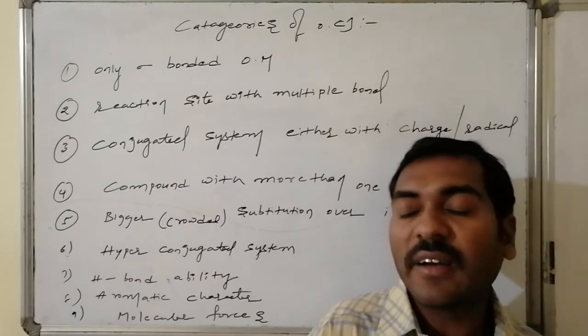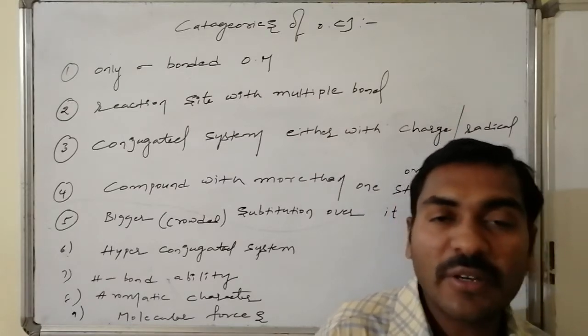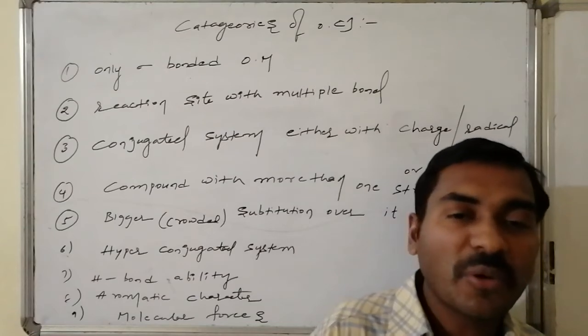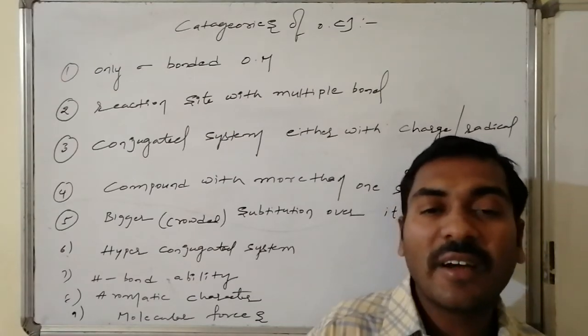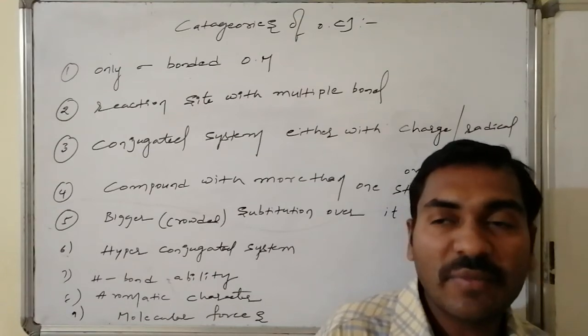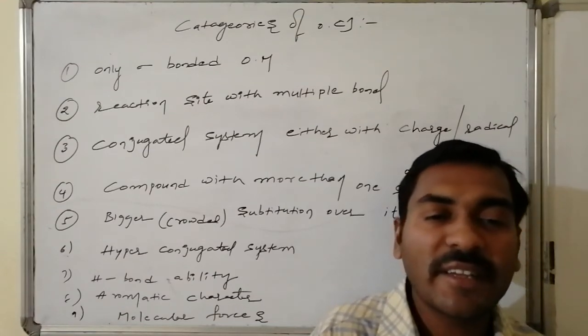Then as a result of that, what will happen to the reactivity of different varieties of functional groups containing organic molecules? Individually, which will become more acidic, which will become more reactive, which will become more stable, which will have higher physical properties? These are all things we will discuss in detail.